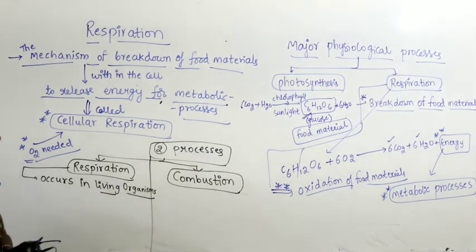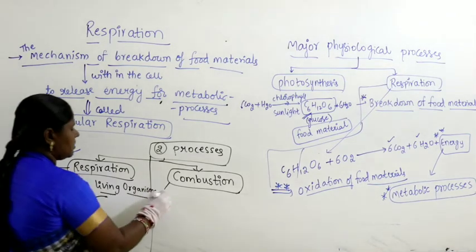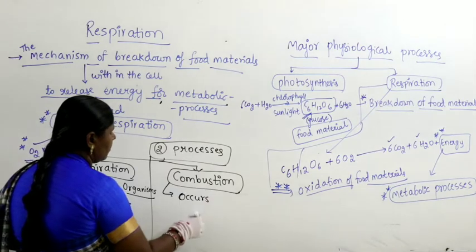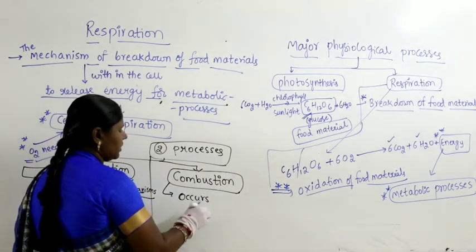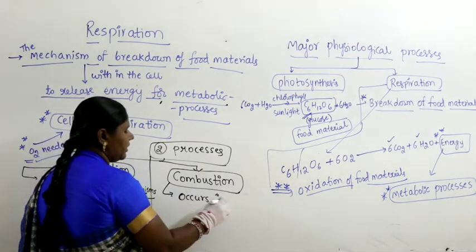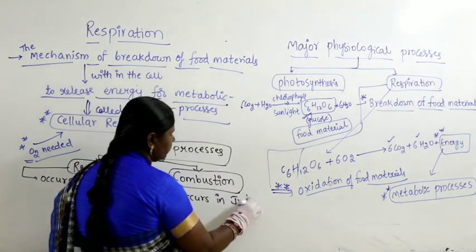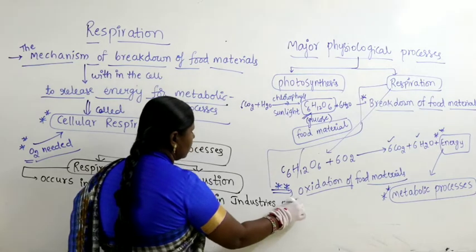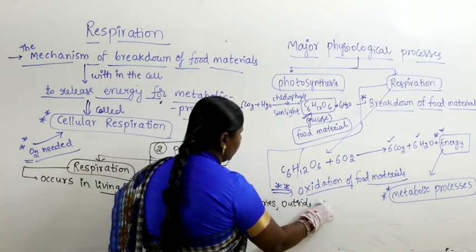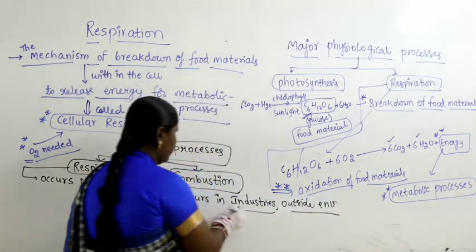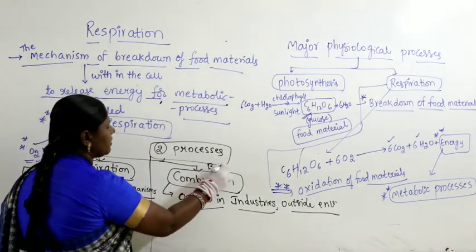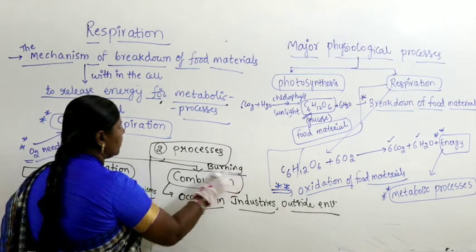Now coming to combustion, it is a chemical process, and it occurs in man-made processes. Combustion occurs in chemical industries or outside in the environment. Simply, if you burn anything, combustion itself is also referred to as the burning process.